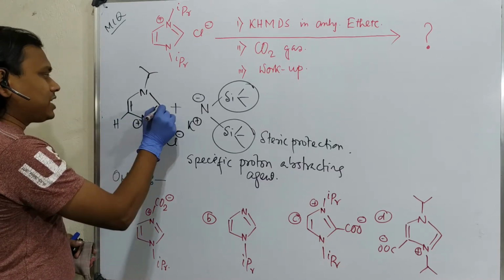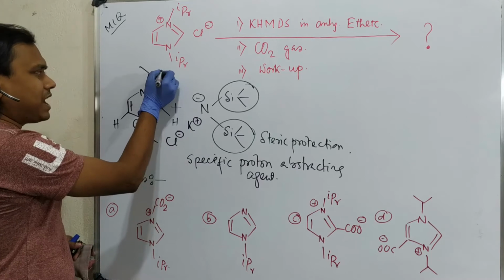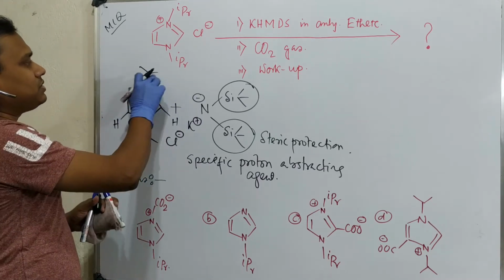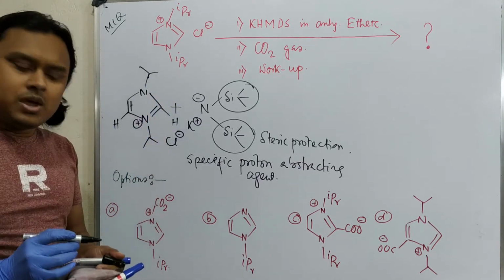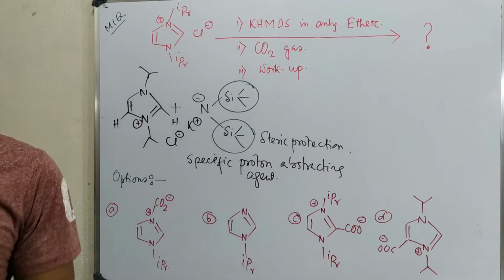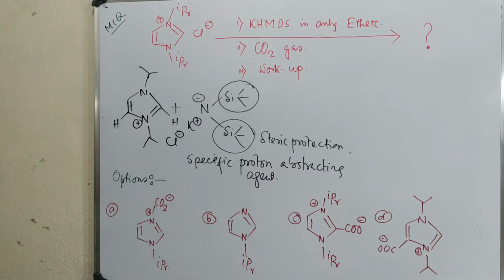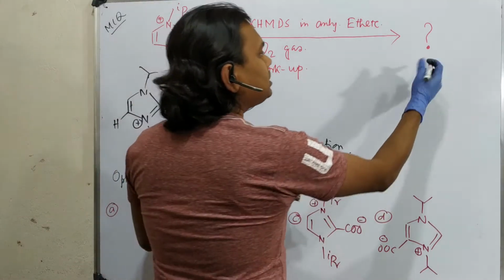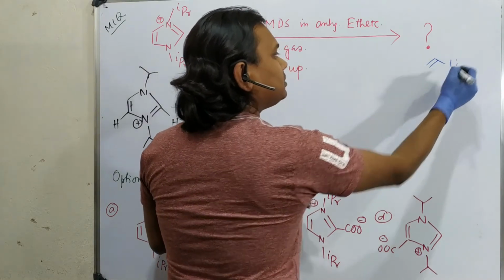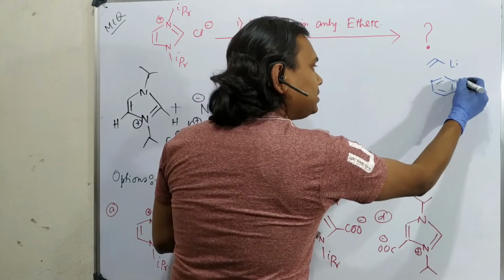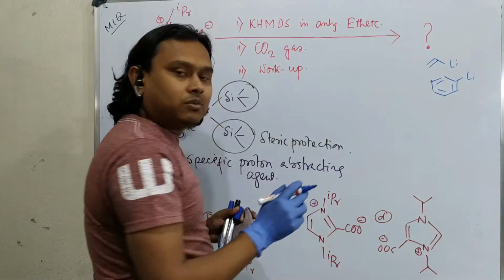See, there is one type of hydrogen in this ring. But remember, the hydrogens of this ring, means CH, simple sp3 H, they are not that much acidic. As a logic, you may remember that butyl lithium is one of the very strongest bases. Why? Because sp3 carbon. Compared to that, if you see vinyl lithium, this is slightly weaker, or phenyl lithium is weaker than butyl lithium, and that's why they are prepared from them.